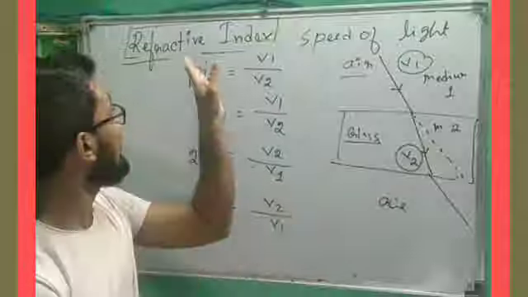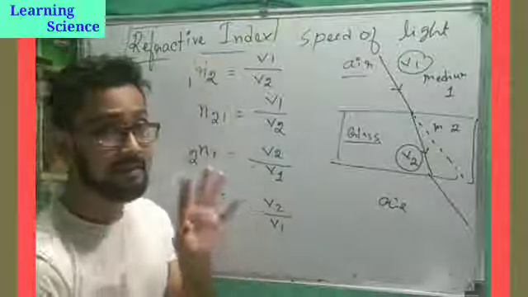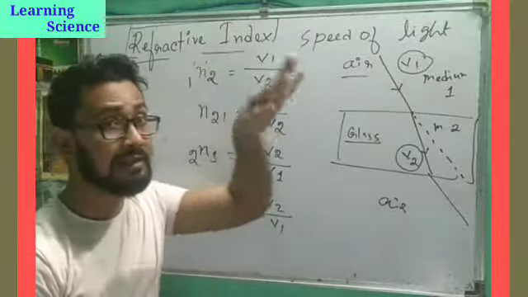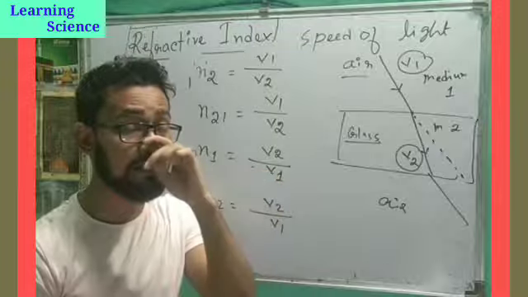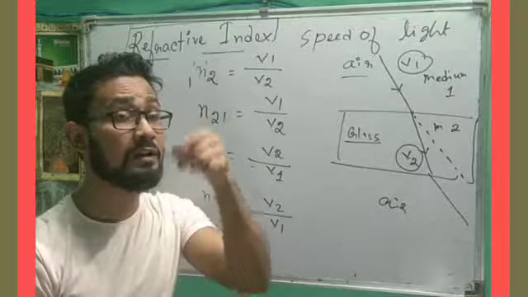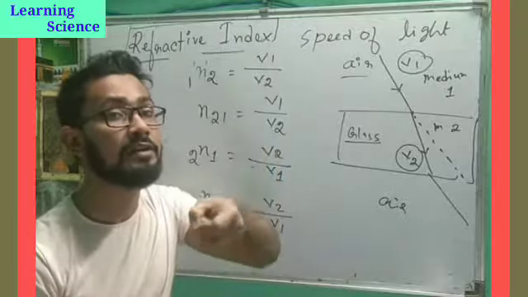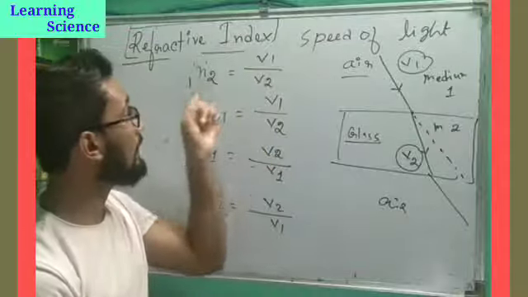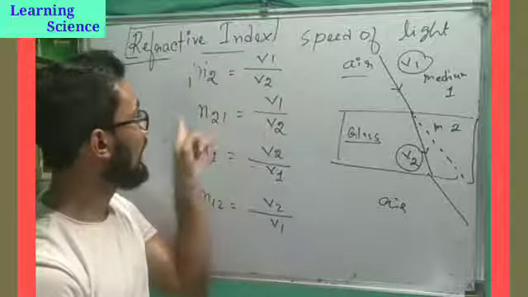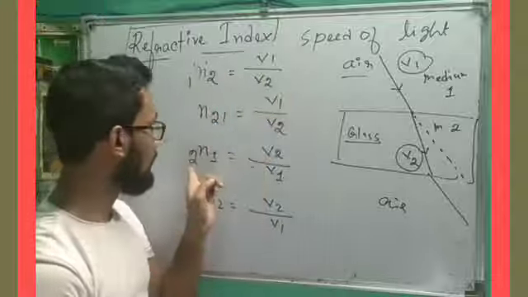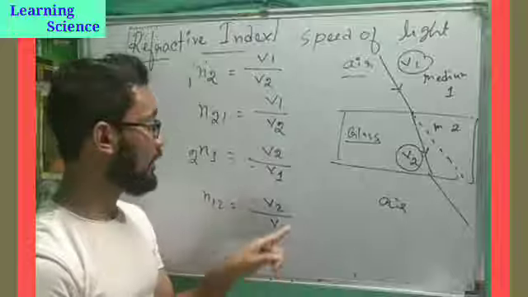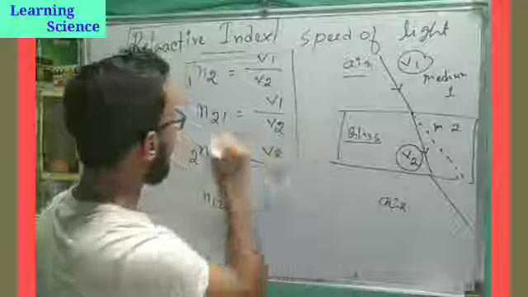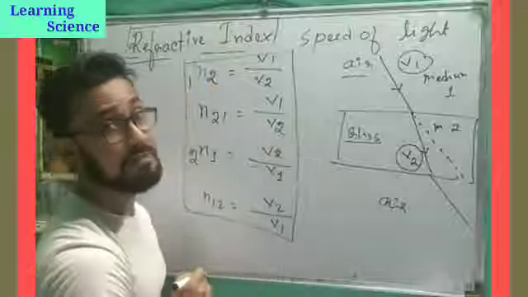So what is refractive index? If you are using angle, then it is the sine of angle of incidence by the sine of angle of refraction, the ratio. If you are using the speed, then the formula becomes N12 is V1 by V2, and N21 is V2 by V1. This is based on the speed of light.